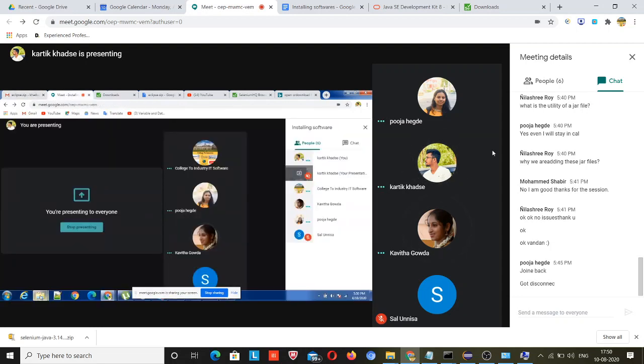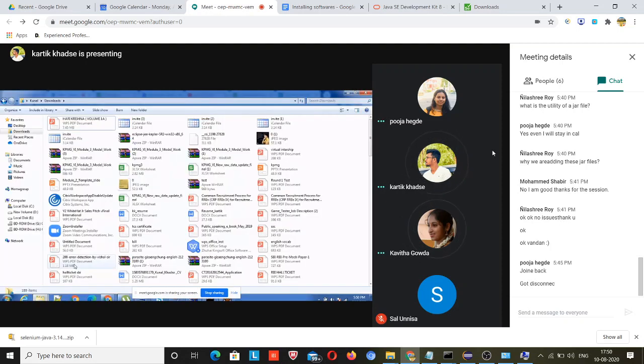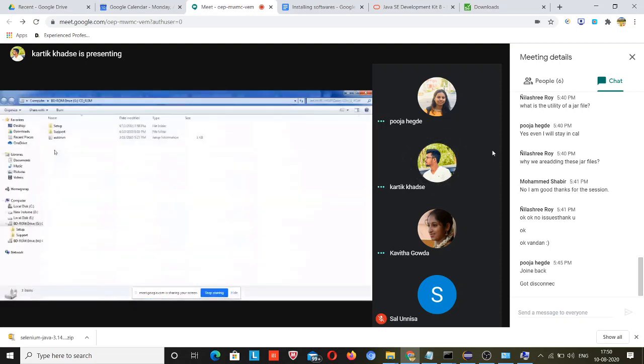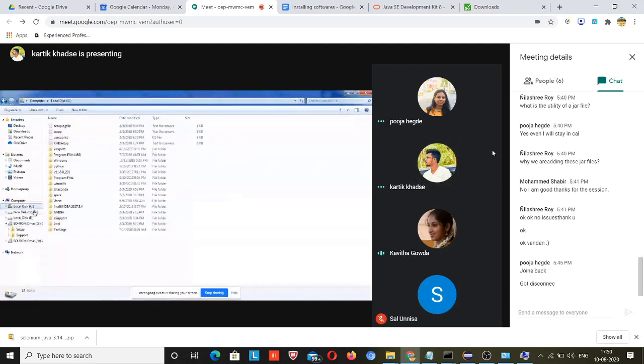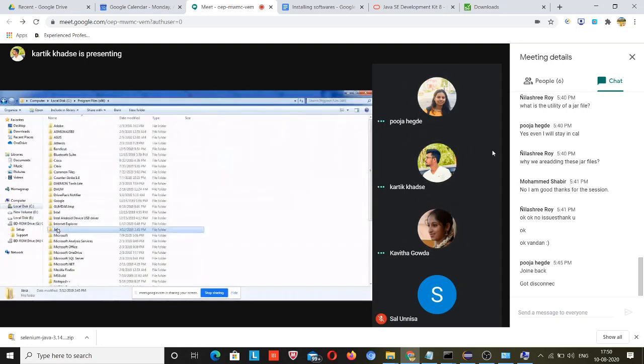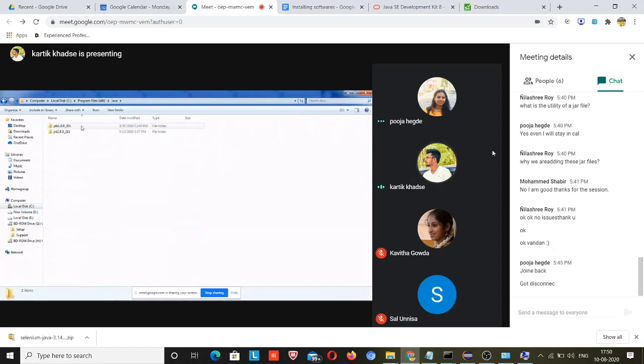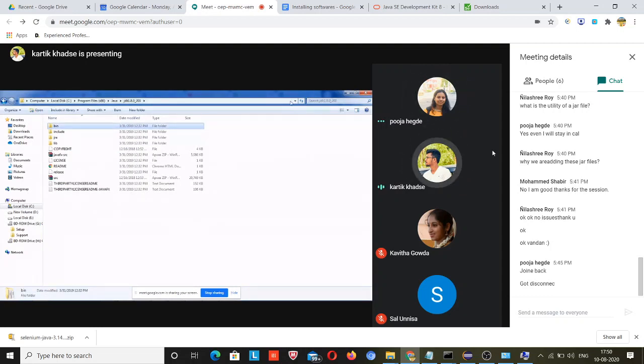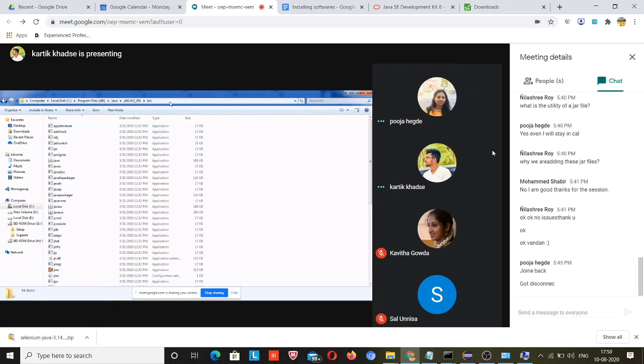Where have you downloaded it? See, Program Files, Java, JDK, and then bin. Click on bin. Now copy the path.